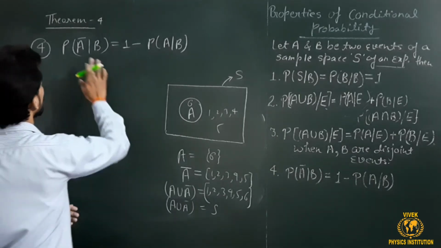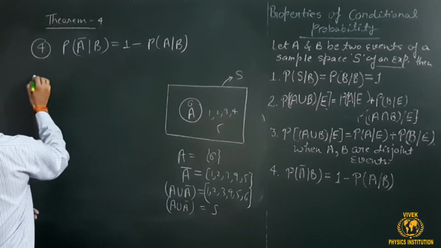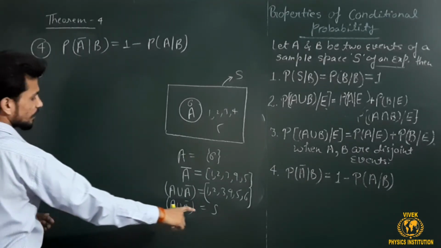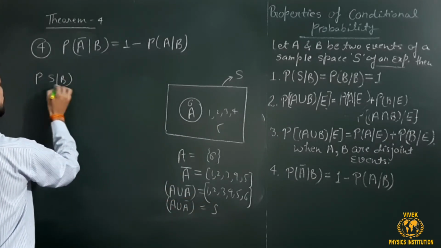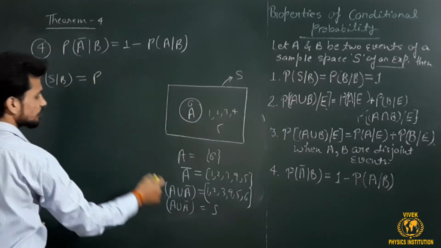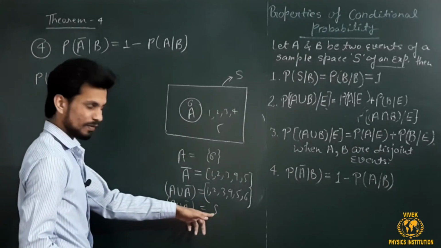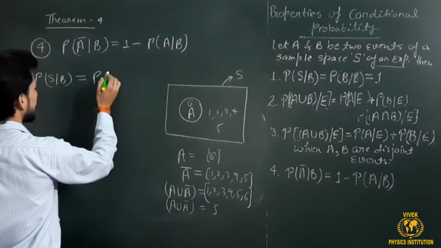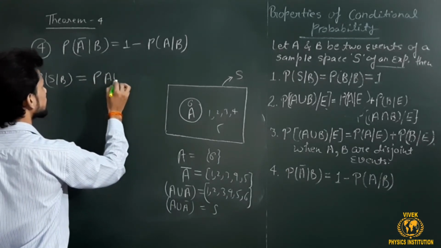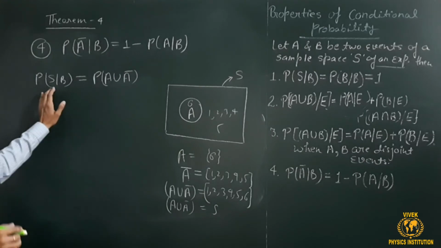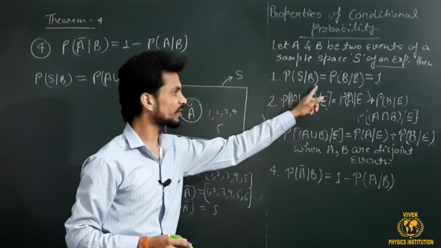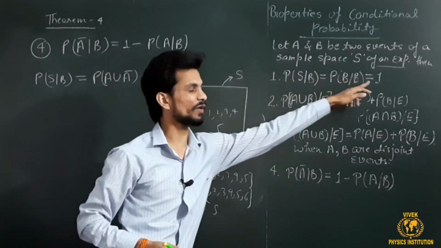Okay. So I can write P of S under the condition B as P of, where I replace S with A union A dash, A union not A. I have used property number 1, which is P of S under B is 1.